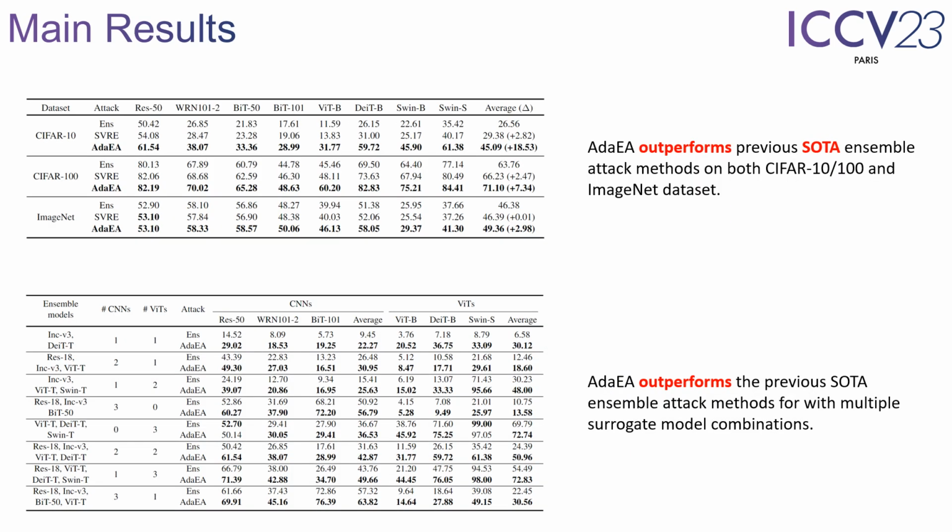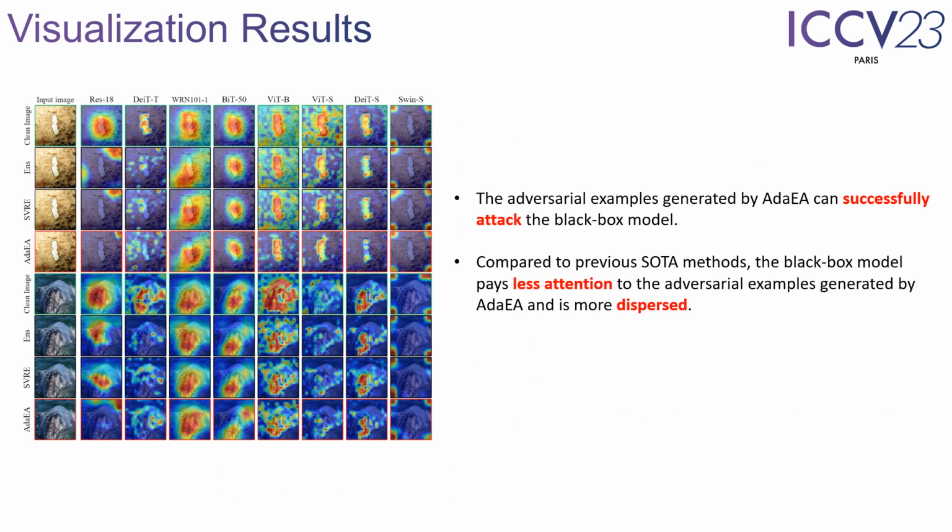In the experimental results, our method outperforms the previous state-of-the-art ensemble attack methods and maintains the lead across multiple combinations of surrogate models. We also conducted visual experiments, and we can see that it is difficult for the black box model to focus on the adversarial example generated by our attack method. Specifically, the areas of attention are smaller and more scattered, which shows that the adversarial examples generated by our attack method are more transferable.